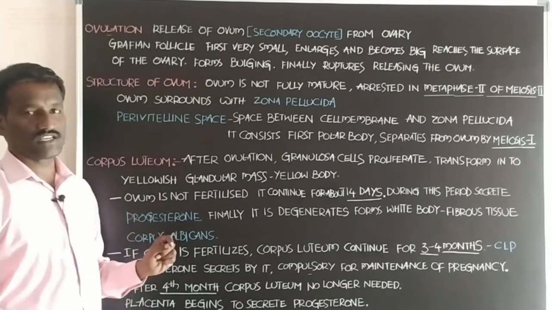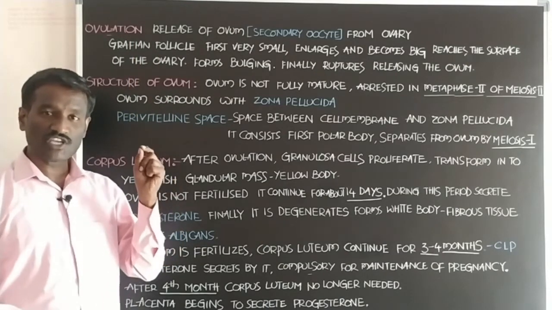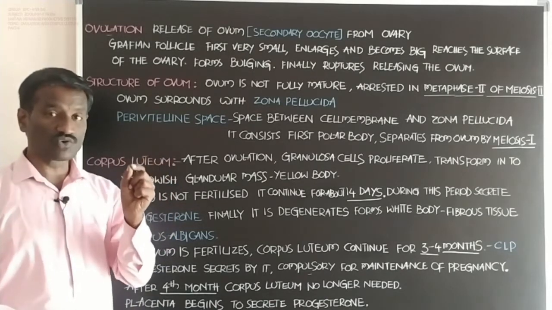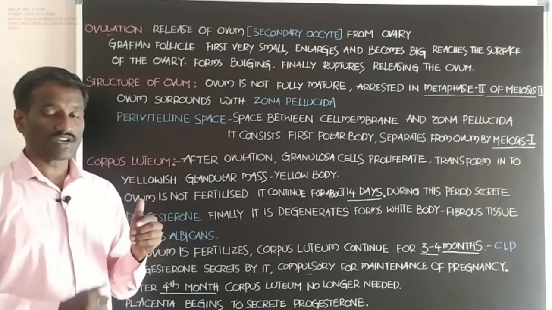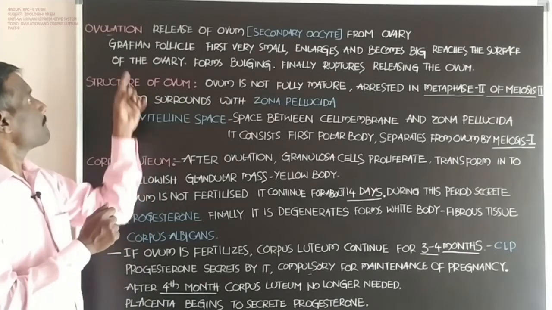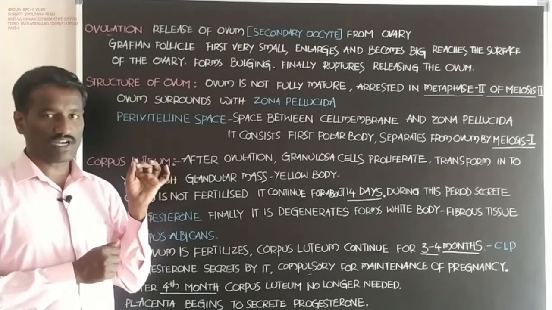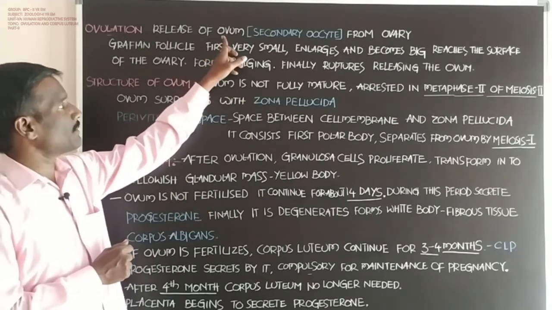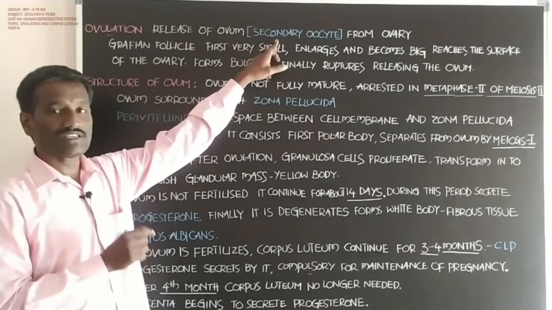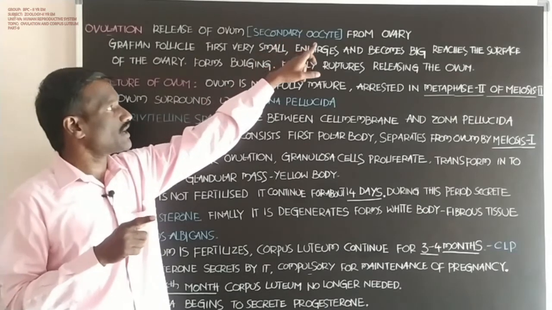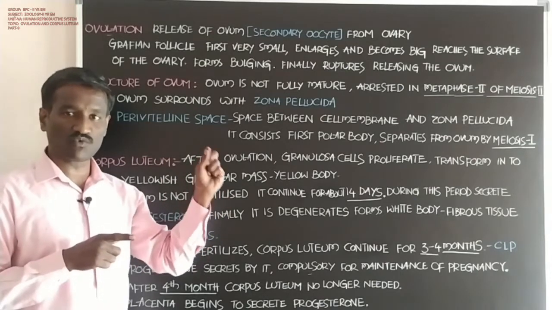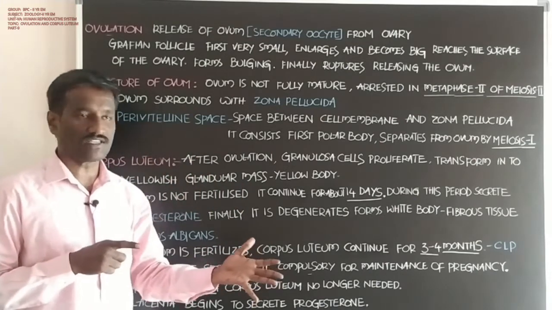Students, in ovulation, the release of the ovum from the Graafian follicle, the fully matured ovarian follicle, that process is called ovulation. The ovum, or the oocyte, or the female gamete, is also called the secondary oocyte. The release of the ovum in the form of the secondary oocyte from the ovary is called ovulation.